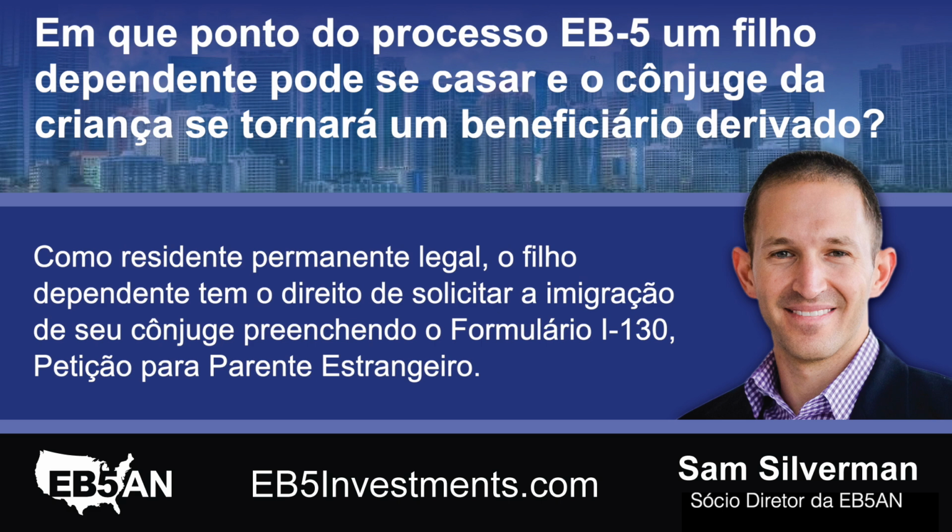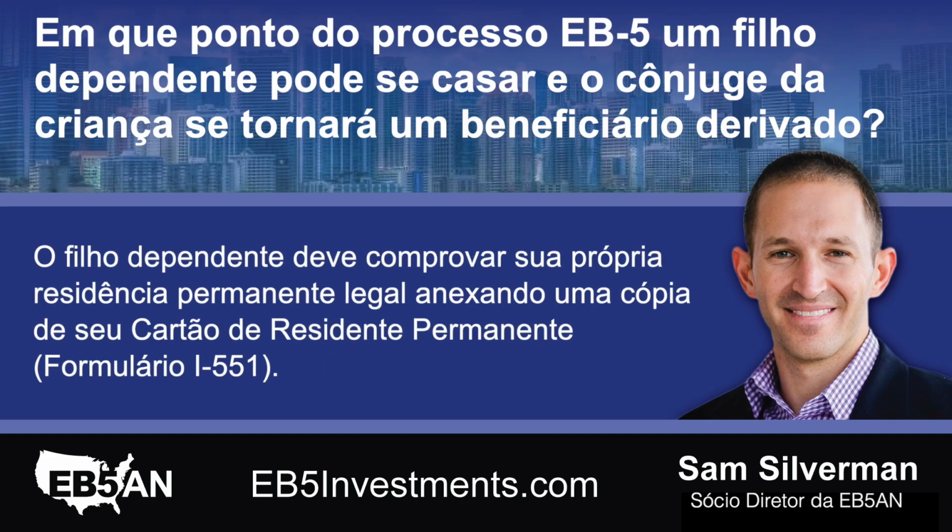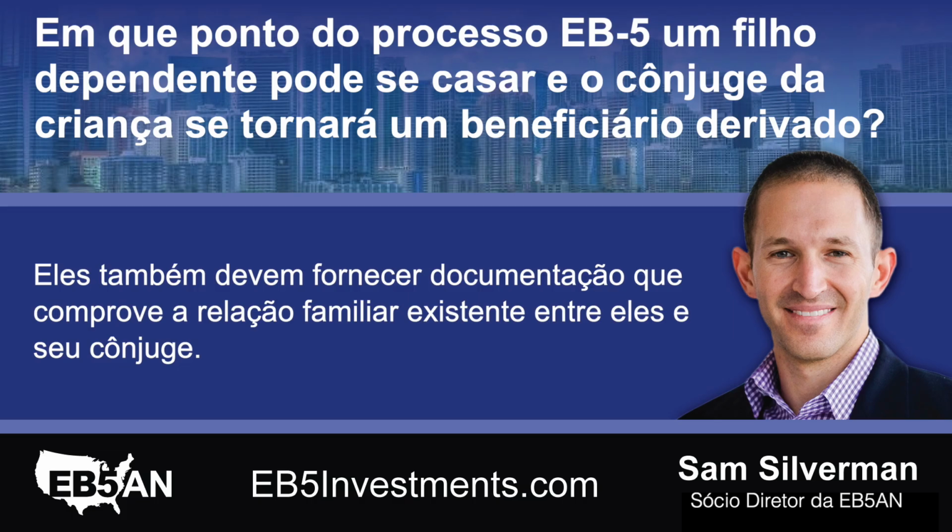As a lawful permanent resident, the dependent child is entitled to petition for their spouse's immigration by filing Form I-130, Petition for Alien Relative. The dependent child must prove their own lawful permanent residence by appending a copy of their permanent resident card, Form I-551. They must also provide documentation evidencing the existing family relationship between themselves and their spouse,